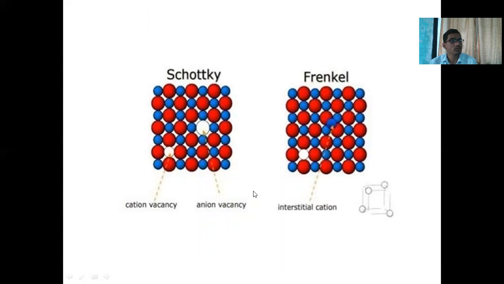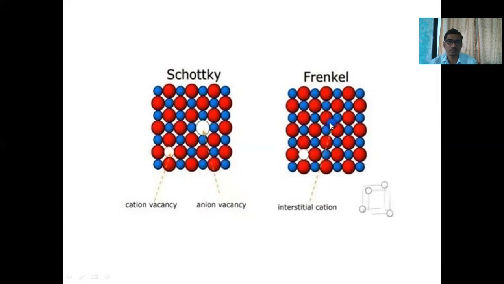You can also see the examples of Frenkel defect and Schottky defects. Here the atom moves from this position and takes this position. That defect is called a Frenkel defect. The atom is missing from its original position and takes the interstitial site or position.